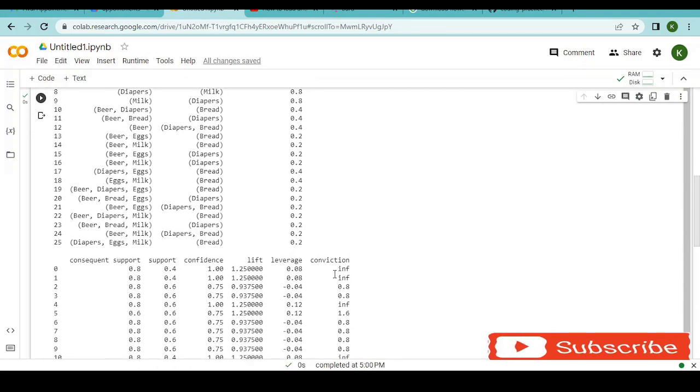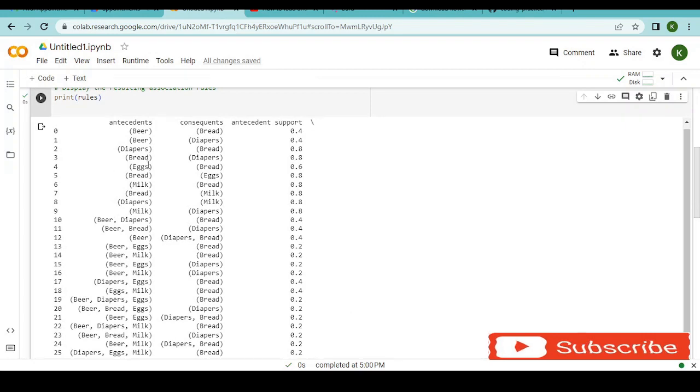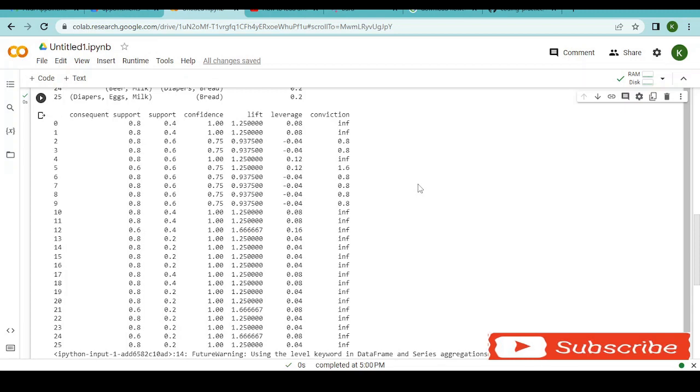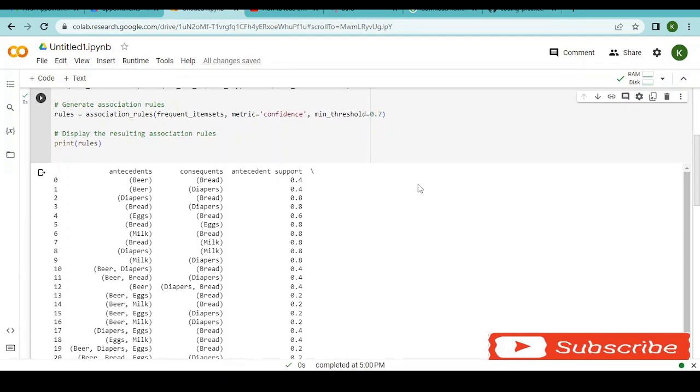We come down here and we first note the transaction. The transaction is transaction 2, index 2, that is. And we can see that the consequent support is 0.8. So it means that there's a 0.8 probability that if I buy diapers, I'm also going to buy bread. What is the probability that if I have bought bread, I must have bought diapers, right?